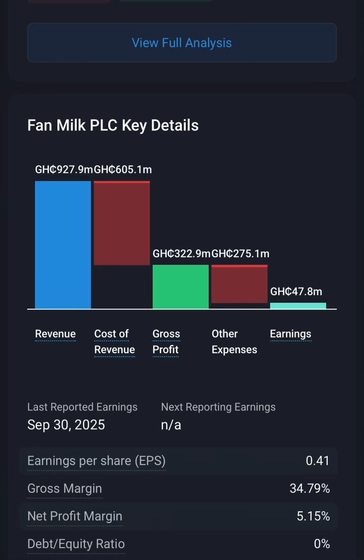And to calculate the earning per share, that's the value you multiply by the total number of shares you are having in the company to get your dividend payment. So to calculate the earning per share, you pick this amount of money they earned, which is the 47.8 million, divided by the outstanding shares, which is equivalent to 116 point something million. So you pick the 47.8 million divided by the total number of shares. That should give you the earning per share.